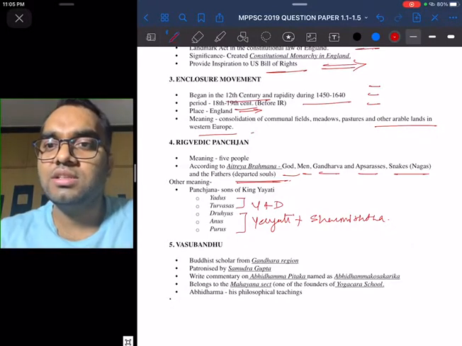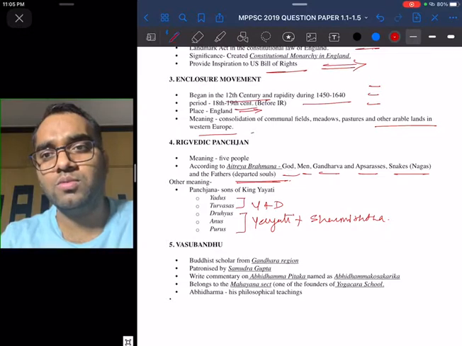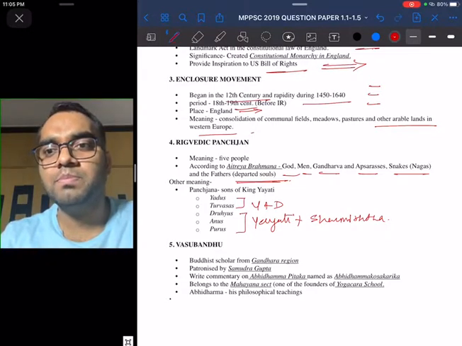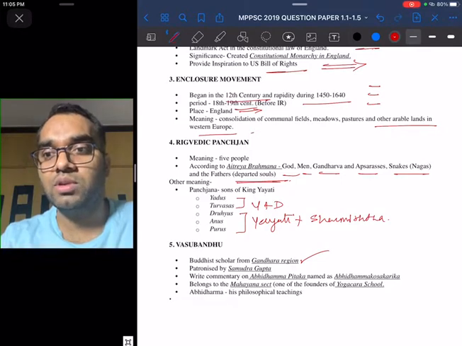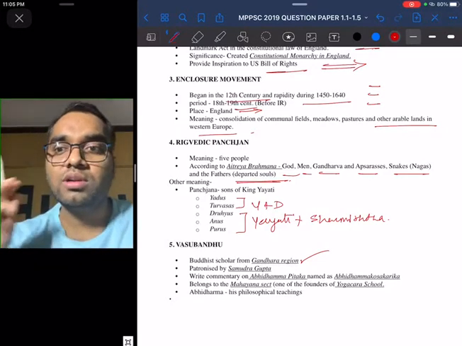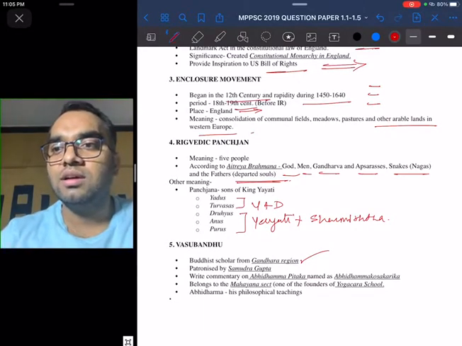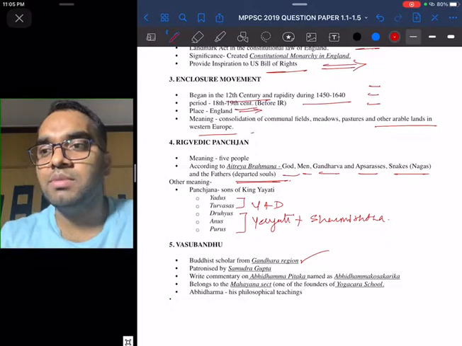Next question is Vasubandhu. As we all know, Vasubandhu was a great Buddhist scholar from the Gandhara region, and he was patronized by the great Gupta ruler Samudragupta. Vasubandhu wrote a commentary on the Abhidhamma Pitaka, named Abhidhamma Kosa Karika.